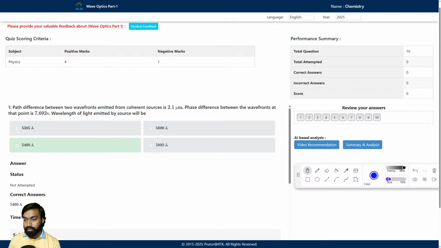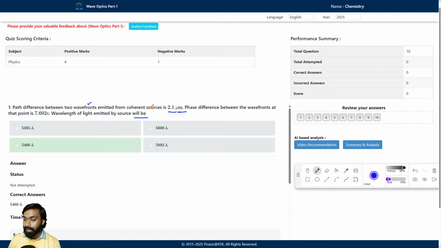So here the first question is: the path difference between two wave fronts emitted from coherent sources is 2.1 micrometer, and the phase difference between the wave fronts at that point is 7.692 pi. The wavelength of light emitted by the source will be what?